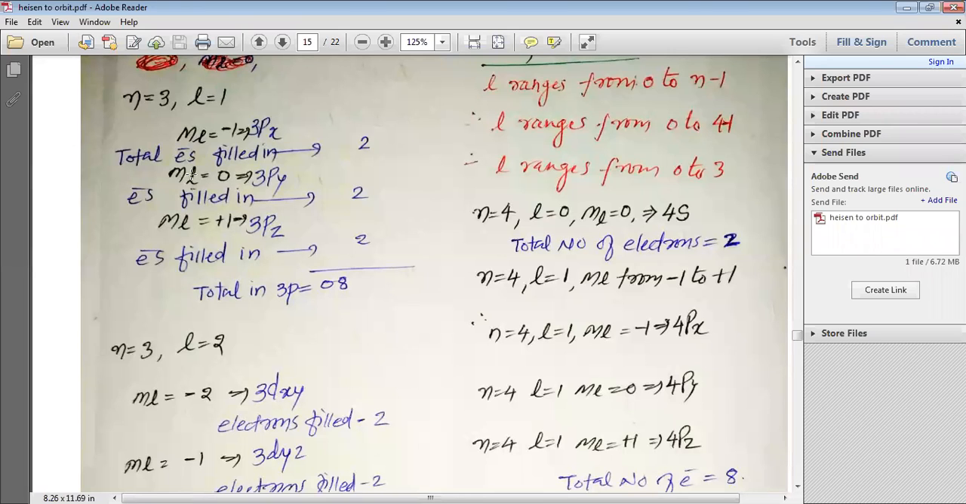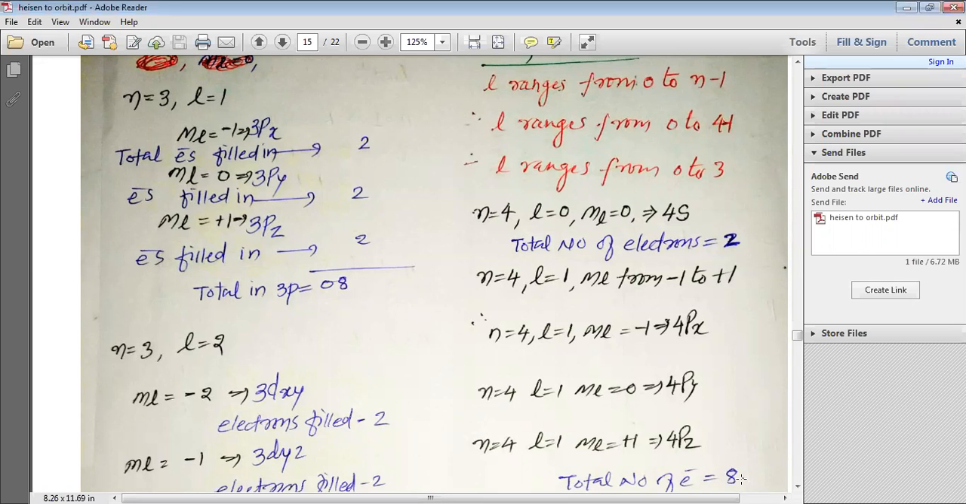Okay. So when you have ML is equal to 0, you have 3py. So the maximum number of electrons filled is equal to 2. When you have ML is equal to plus 1, you have 3pz. And the maximum number of electrons that can be filled is equal to 2. So again, in the 3p orbital, we have a total of 8 electrons that can be filled.